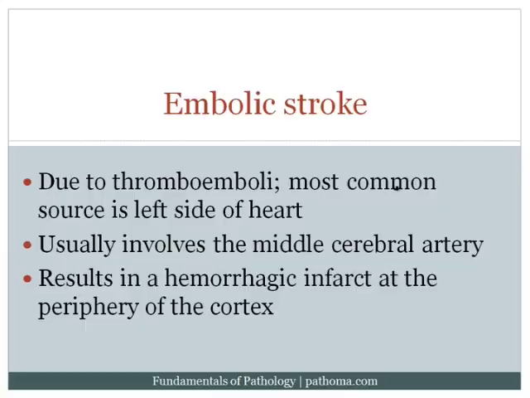The second type of stroke would be an embolic stroke. Here you have a thromboembolus that arises usually from the left side of the heart, classically in the context of atrial fibrillation, and that goes and lodges into the blood vessel, usually the middle cerebral artery. This will then result in a hemorrhagic infarct at the periphery of the cortex.